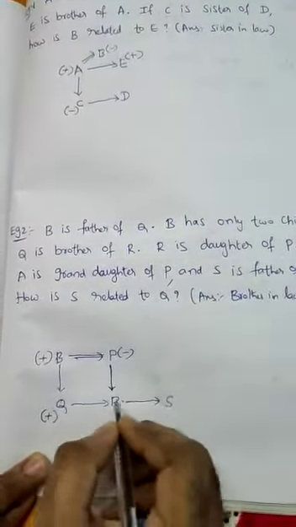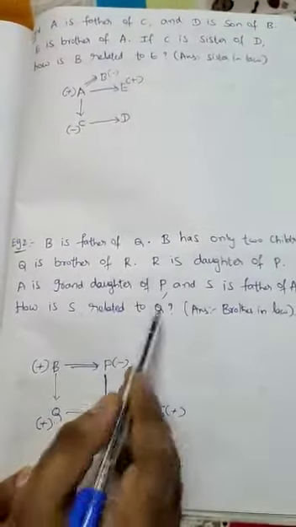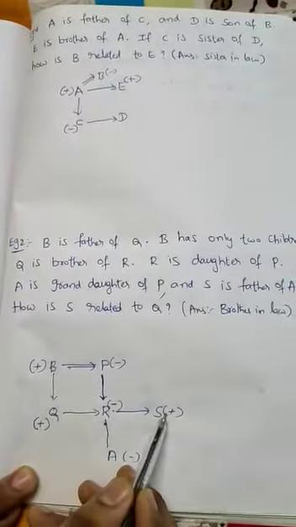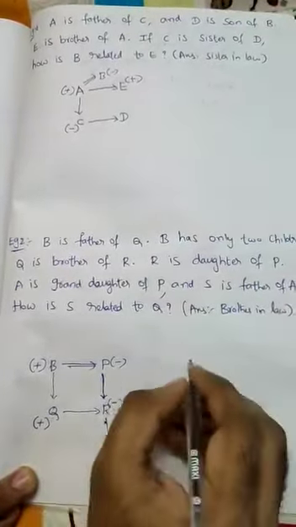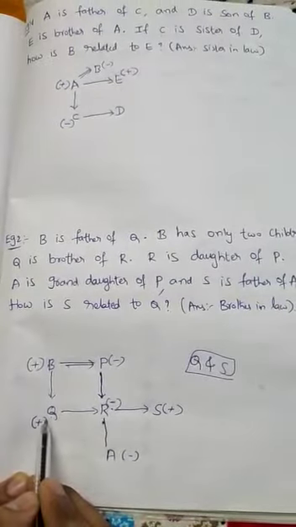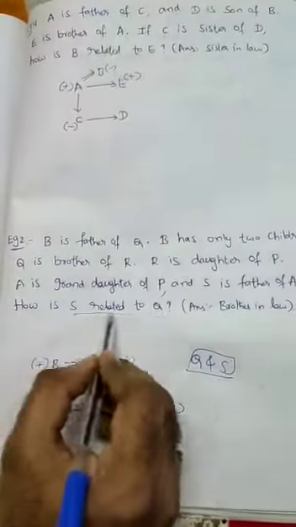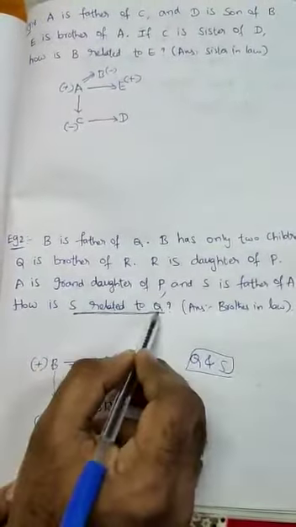Now how is S related to Q? We have to identify the relation between S and Q. Sister's husband is called brother-in-law. Suppose they ask what is the relation between Q and S: Q is the brother-in-law, because wife's brother is called brother-in-law. So by seeing this question we have to identify the answer. That's the concept of blood relations.